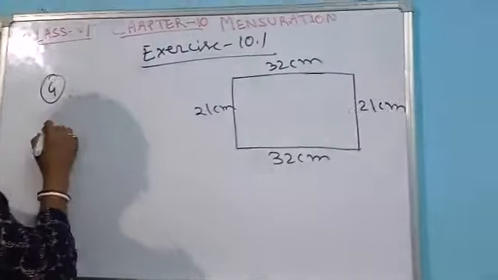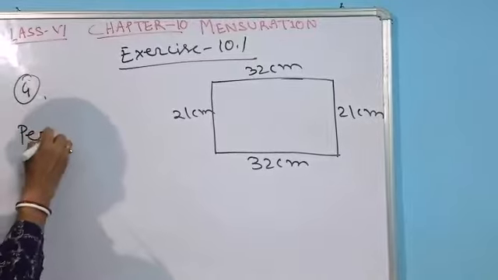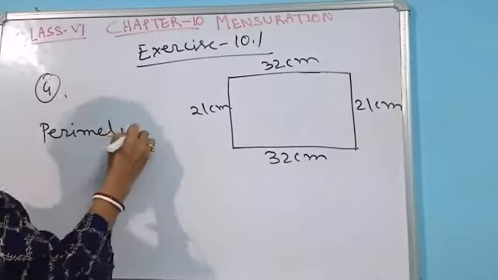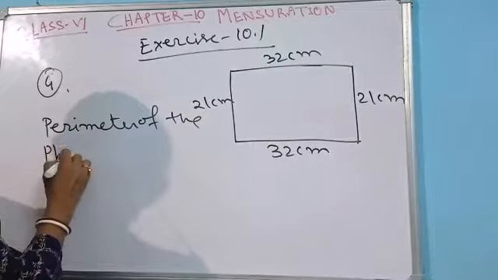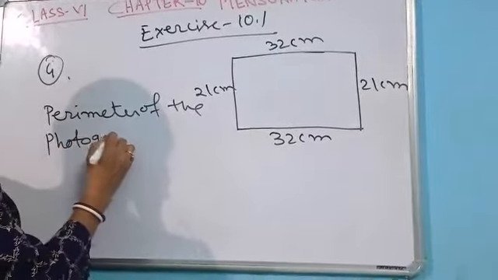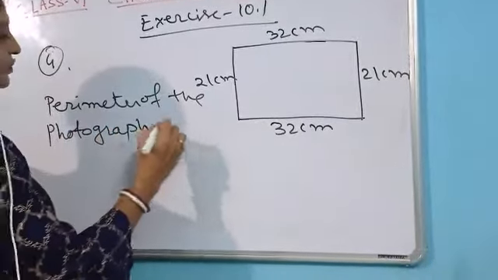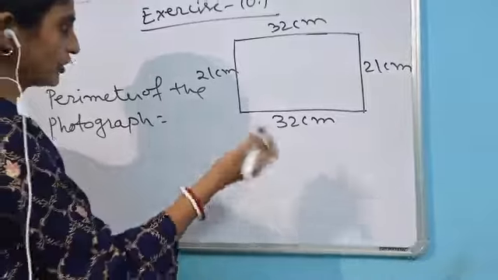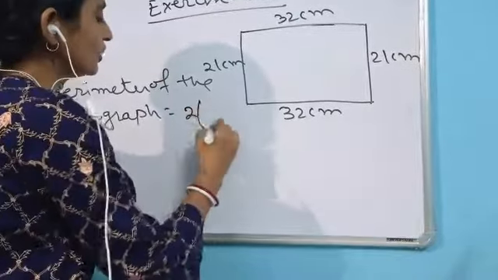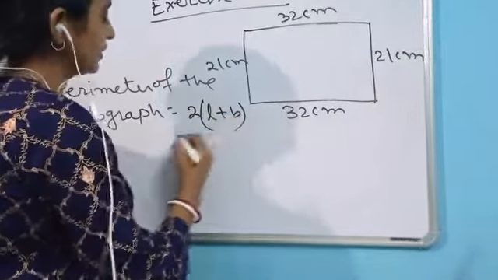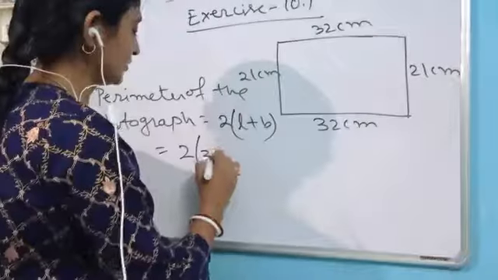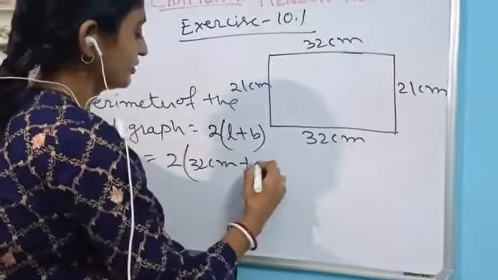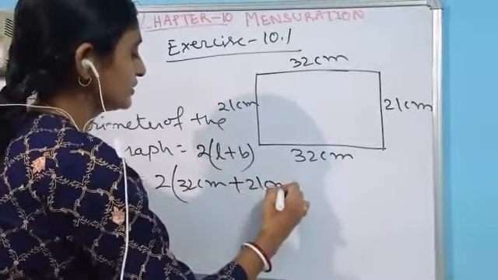Okay, so here let's find the perimeter of the photograph. It is equal to, already we have gone through the formula, 2 into (L plus B) for a rectangle. Here L stands for 32 centimeter and breadth stands for 21 centimeter.